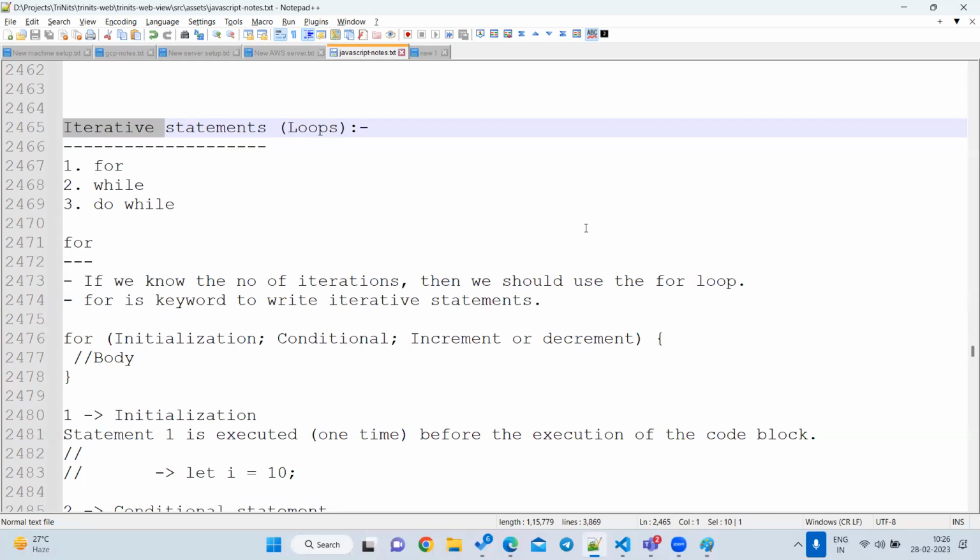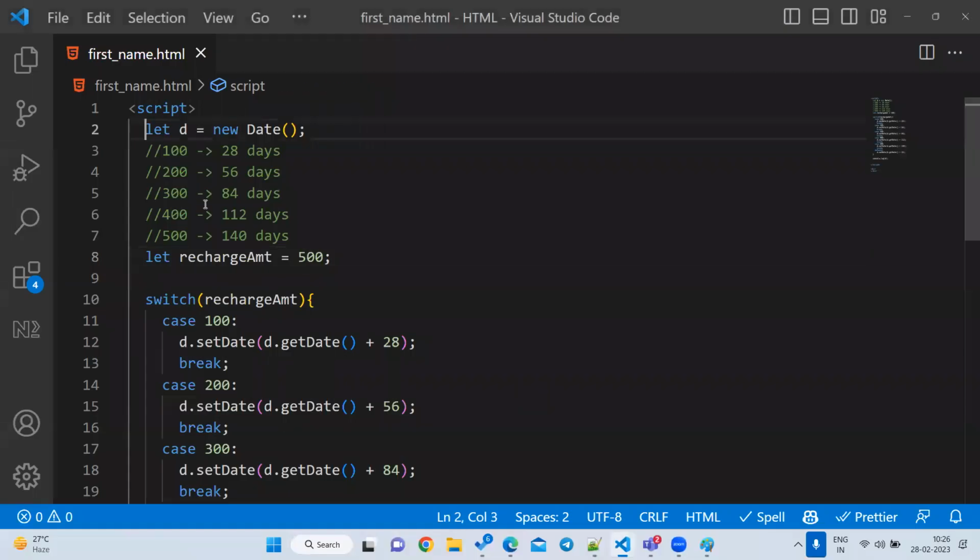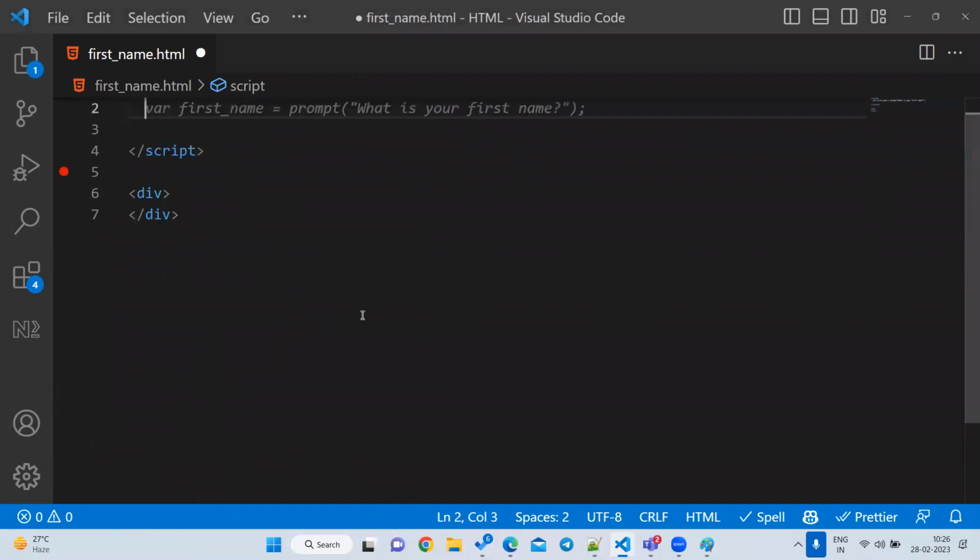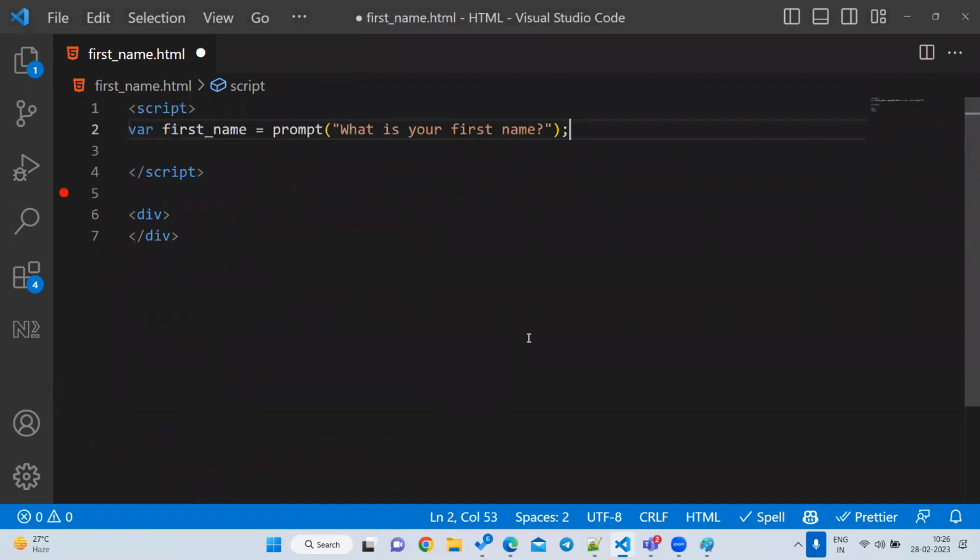Let us understand how to write these loops. Let me remove everything. We'll understand one by one. Suppose I want to print the 1 to 10 numbers. What is the task? Print 1 to 10. That's all. Suppose you know OTP, right? Do you know how to generate an OTP? I am asking you to generate 10 OTPs. How many times do you have to write that code? The program is simple, you know how to generate an OTP. I want to generate 10 OTPs. How are you going to do that? You have to call that method 10 times, correct?